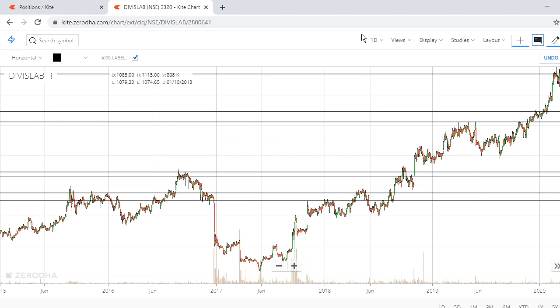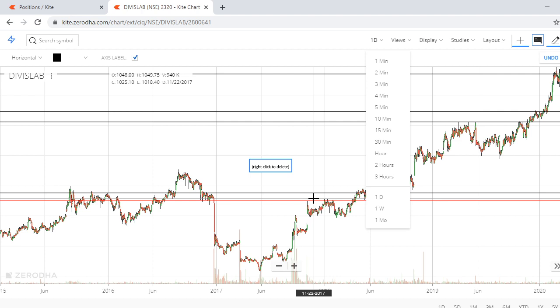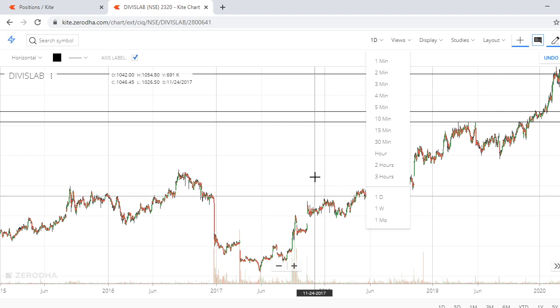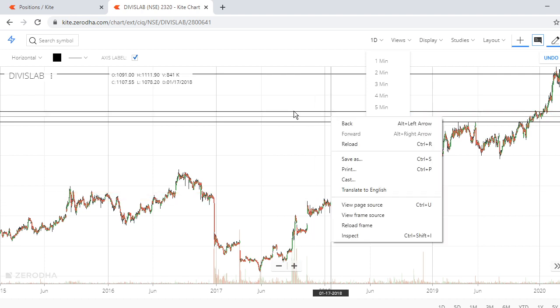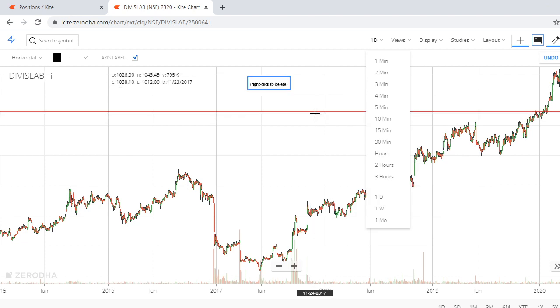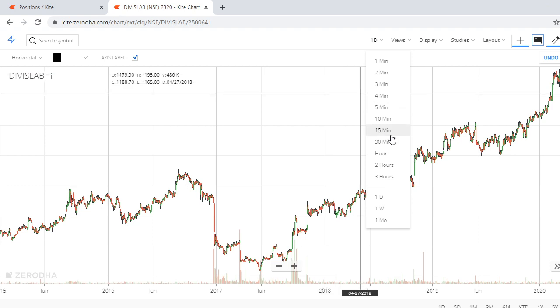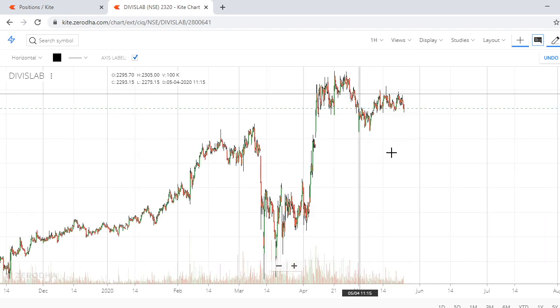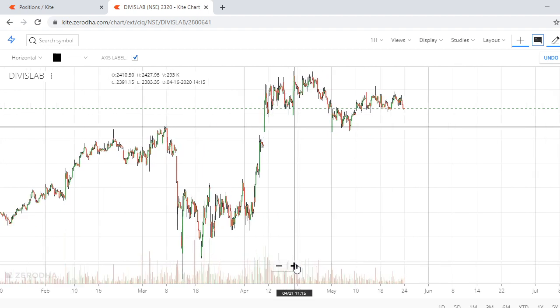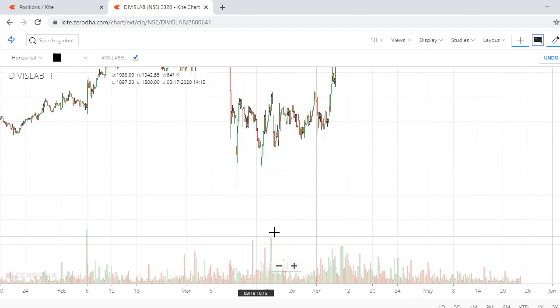Is there any other way? Yes, there is another way. Usually I teach this to my students who go with the paid classes, but I'll reveal that secret. Of course, a few of you might be using this. Change the chart to the 1 hour time frame, and find out where the high volume is.